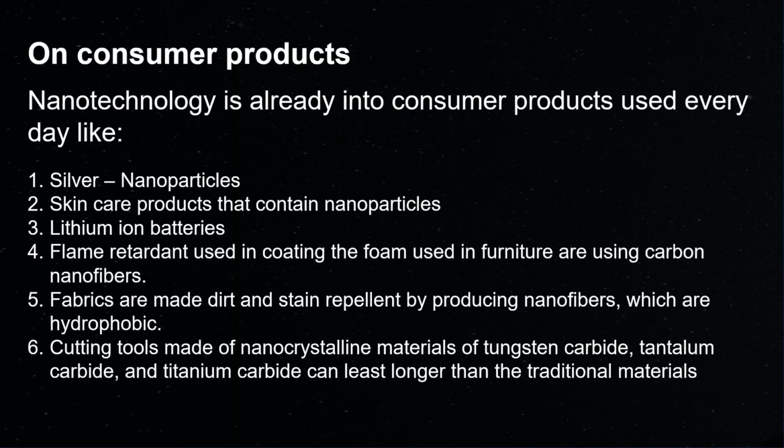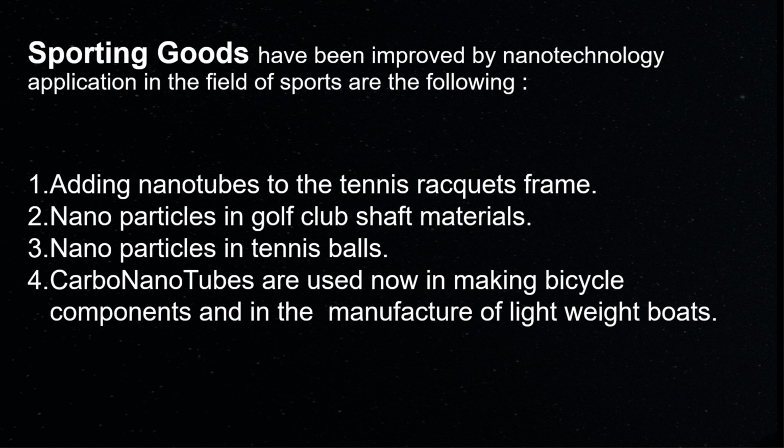Cutting tools made of nanocrystalline materials of tungsten carbide, tantalum carbide, and titanium carbide can last longer than the traditional materials.